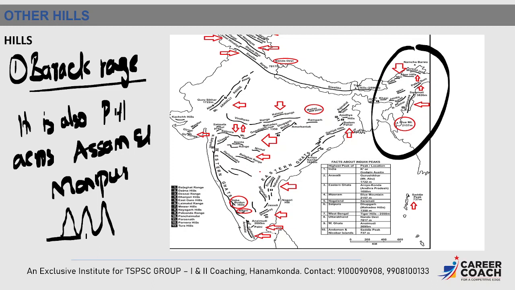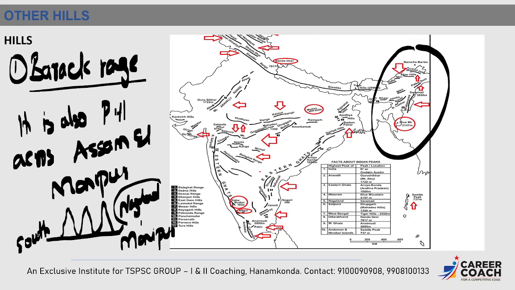The southwest of Barak ranges separates Nagaland state as well as Manipur state. This is very important.